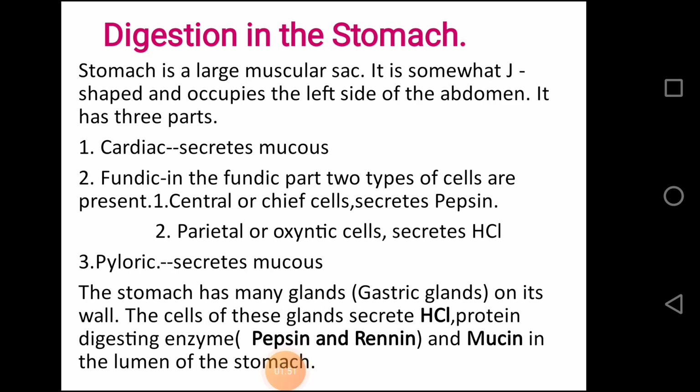Now the food comes into the stomach. Stomach is a large J-shaped muscular sac-like structure and it occupies the left side of the abdomen. It has three parts: cardiac, fundic and pyloric. In these three parts, digestive glands are present and these are known as gastric glands. These gastric glands secrete gastric juices. The cardiac stomach secretes mucus. Fundic part has two types of cells, that is central or chief cells that secrete pepsin, while the parietal or oxyntic cells secrete HCl. Pyloric part secretes mucus.